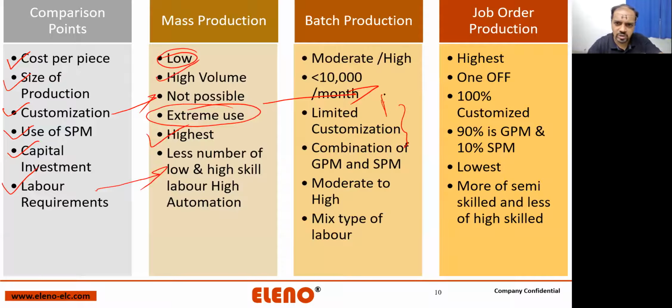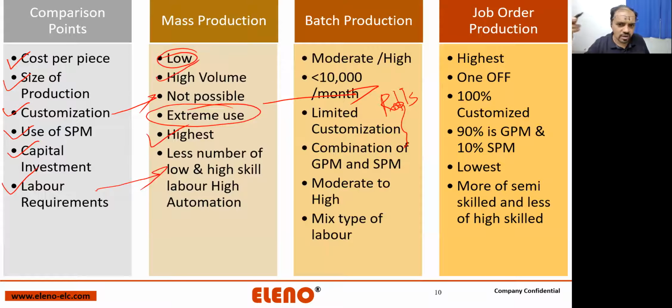Moderate to high limited customization. So for example, Rolls-Royce, that's going to be in field of batch production. Okay, so you will have a Rolls-Royce with a customization. Okay, GPM is general purpose machine for Farhan. So let's say I have a vertical drill. I get bore diameter, I'll just specify and bring it on in my workshop. That's a general purpose machine. But special purpose machine, let's say I want to drill at some 30-degree angle and I want to do only at 30-degree angle. I will build a special purpose machine for that. It will cost me more because it's not mass produced. Only I need that. Nobody else need that, right? So SPM is special purpose machine. GPM is general purpose machine.